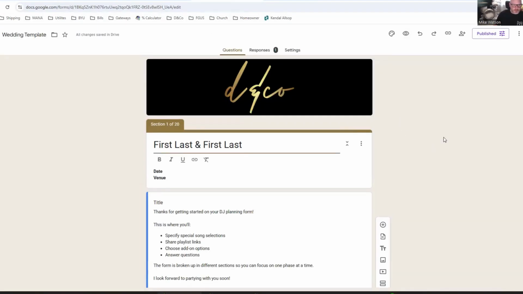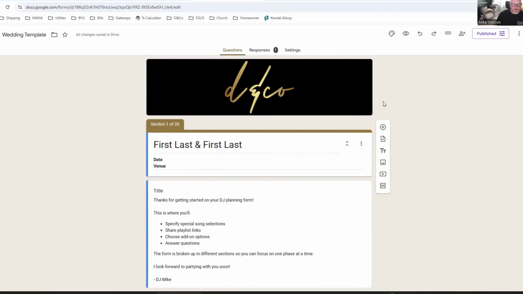So this is the form on the edit page. When I am making a copy of it and I'm customizing it, all I need to do is update the client's names on here, put in their wedding date and their venue, and then I'm good to go. That's really the only thing that I need to do to customize this for them, other than renaming the name of the file. So let me show you a preview of what this looks like when a client is going to be looking at it either on their phone or on their desktop.